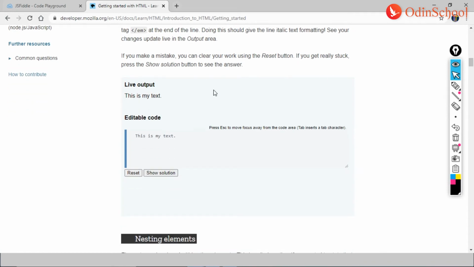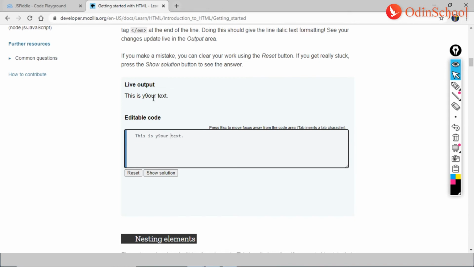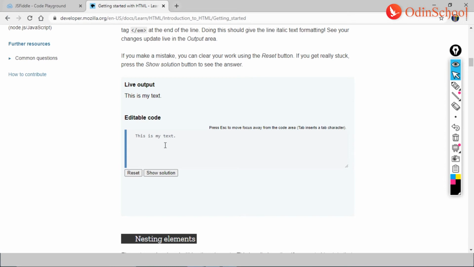So as you can see here, we can change things. This is my text and this is the code. If you want to change this, this is your text, and you see you have the change above. If you make a mistake, you can click on reset, and this goes back to this is my text. And when you click on show the solution, this is how it is coded.